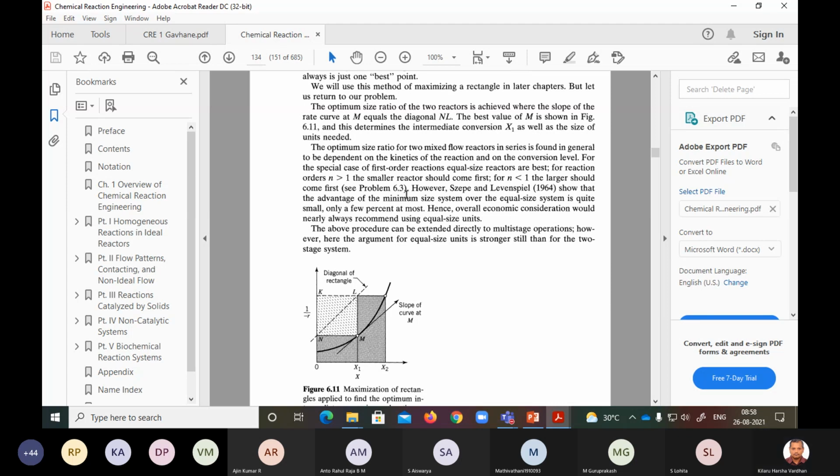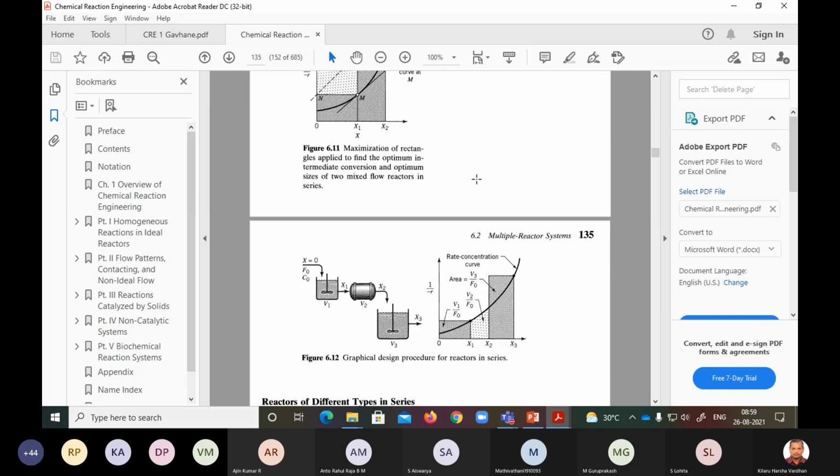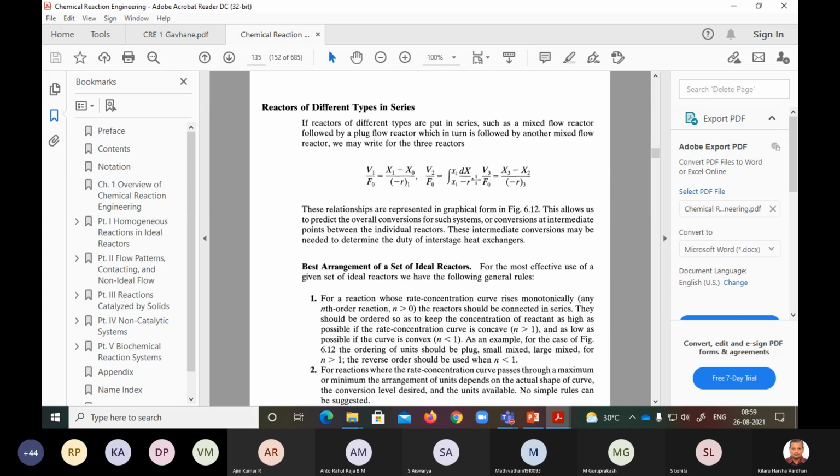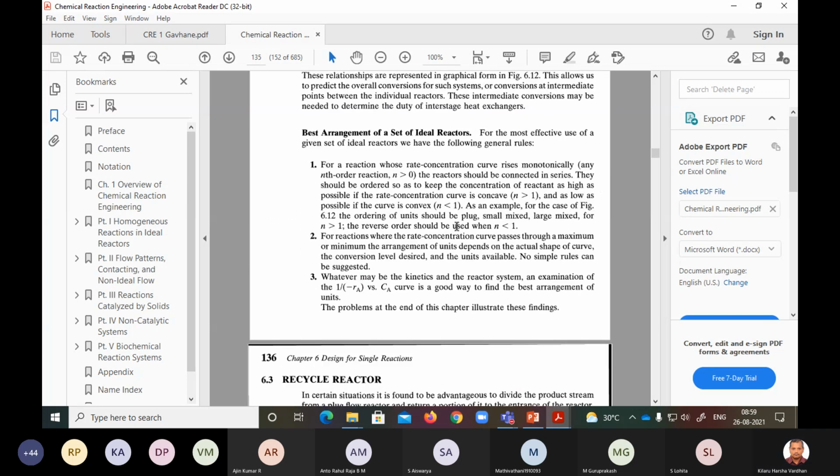For any order greater than 1, in order to keep the concentration of the reactant as high as possible, high concentration you get in PFR.